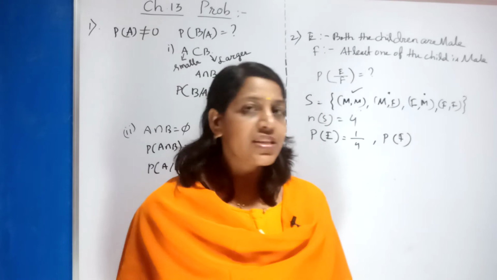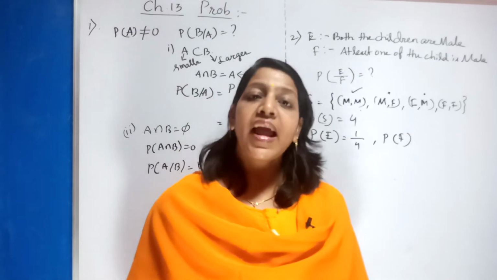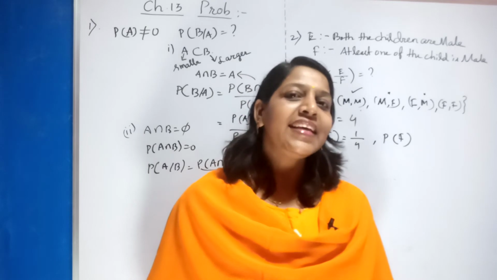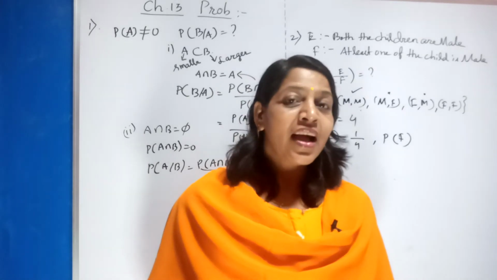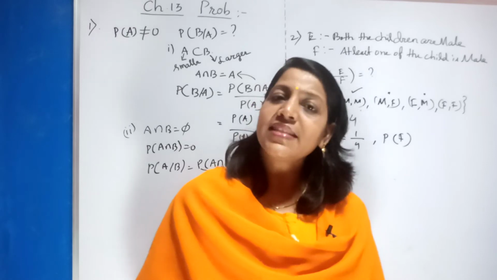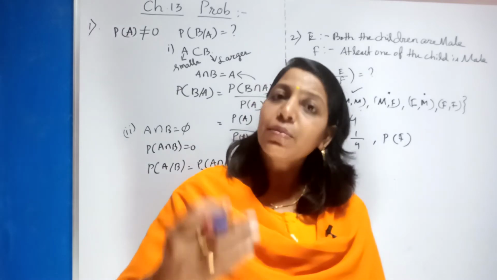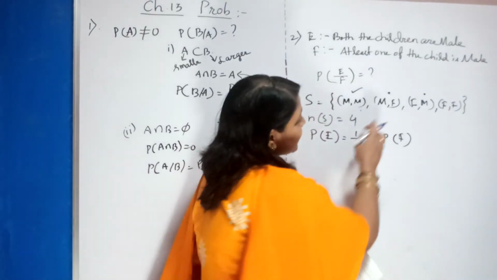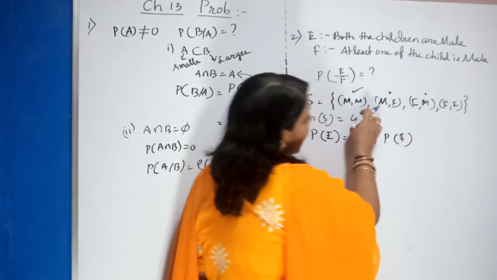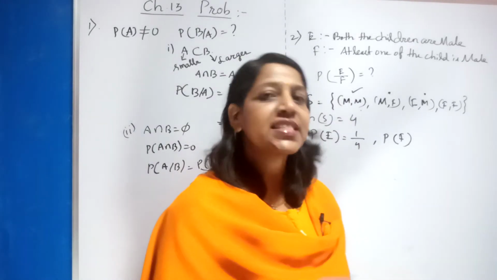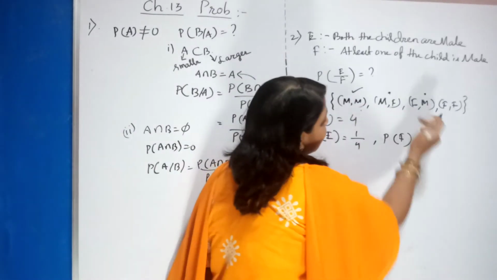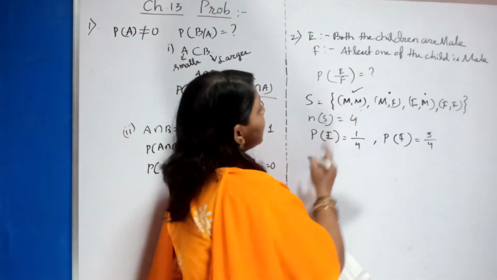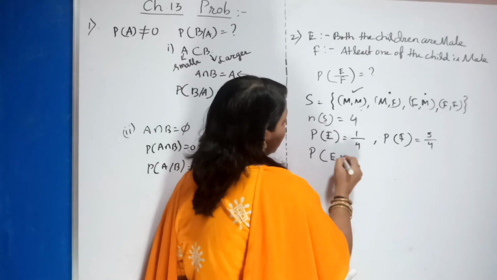If your parents or teachers are asking how much you will score at least in maths, so what will you answer? Ma'am or sir, I will get at least 80. What does it mean? Out of 100, at least 80 means your score is from a minimum of 80 to 100. Clear? So hence at least 1 male boy means at most maybe 2 male boys, because there are a maximum of 2 children. So what you are getting? 3 cases. So 3 by 4. Is this clear? Now they are asking you to find out probability of E by F.